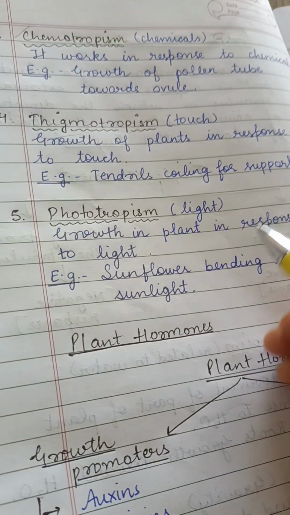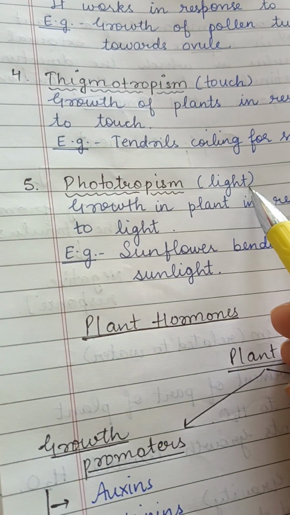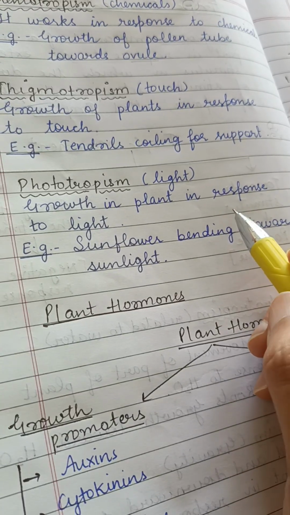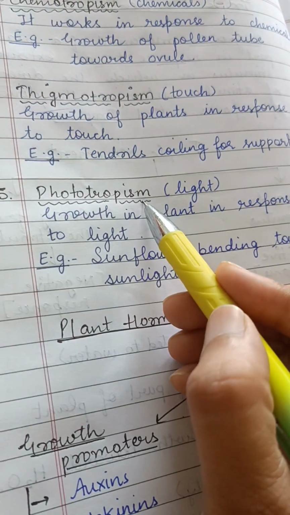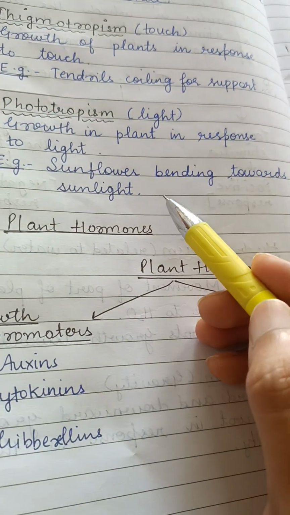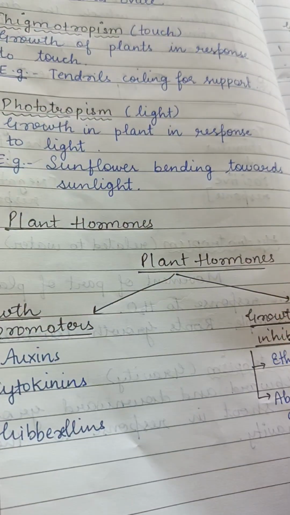Now phototropism is the movement of plants in response to light. So the movement of a plant or plant part, that can be the shoot or stem, towards the sunlight is known as phototropism. As you all know, photo means light, so towards the light. It can be negative and positive. This is the example of a positive phototropism.